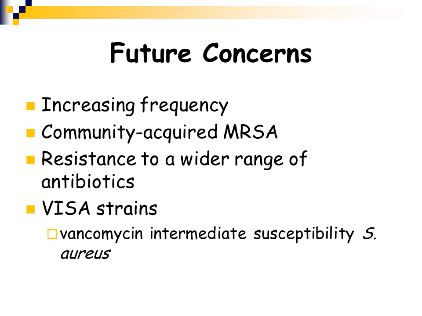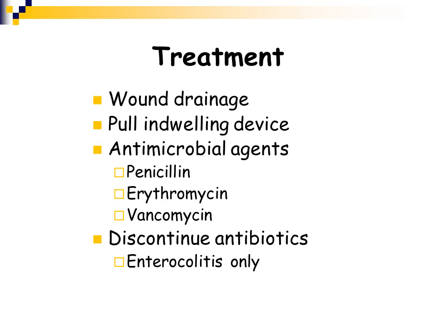It is community-acquired. It's pretty much everywhere. It's becoming more and more resistant to a wider range of antibiotics, such as vancomycin, and there are these vancomycin intermediate susceptible Staph aureus strains, and there have been some vancomycin resistant strains that have developed.